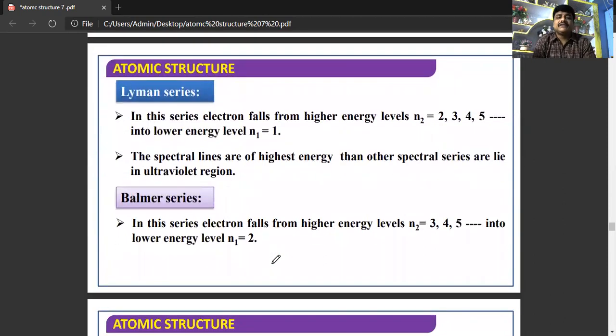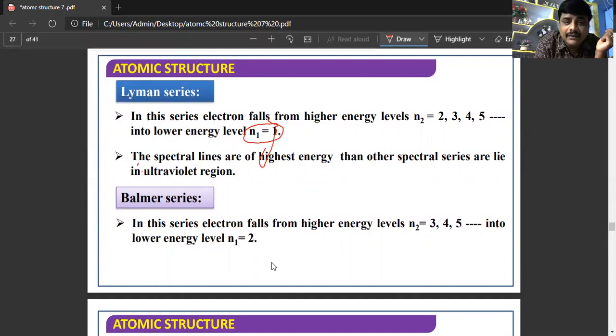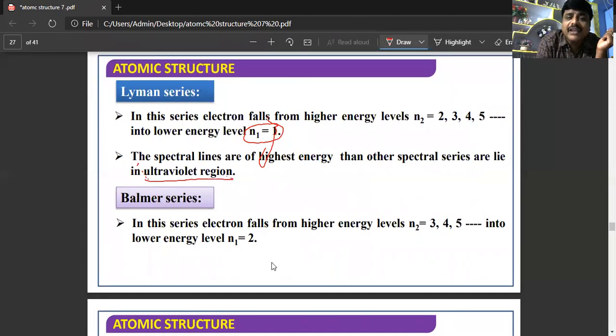So what is Lyman series? When an electron is falling from a higher energy level to the first energy level, that is n1 is equal to 1, that series is known as Lyman series. This Lyman series falls in the ultraviolet region, that is the UV region.